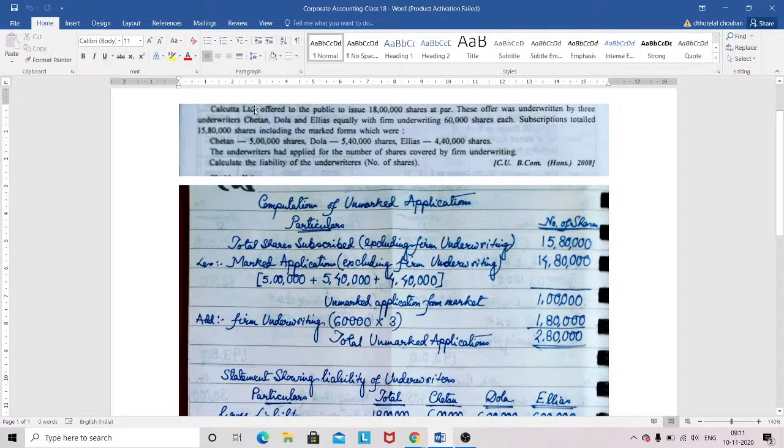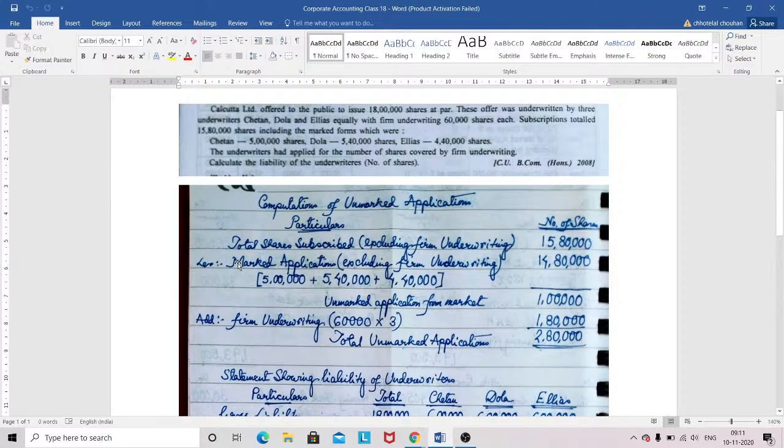Again I am repeating. They have mentioned the subscription total is 15,80,000. Nothing is mentioned about whether the marked form is included. Normally it is not included. If it is included, they will mention that. So the total number of shares subscribed excluding firm underwriting is 15,80,000. Similarly, in the marked form they didn't mention anything about firm underwriting, so we'll assume that the marked form is exclusive of firm underwriting.